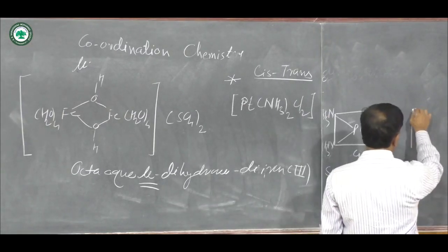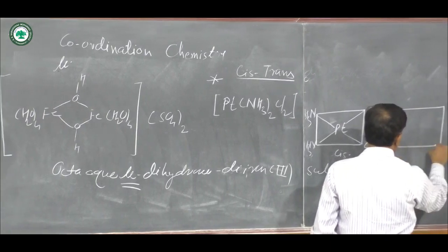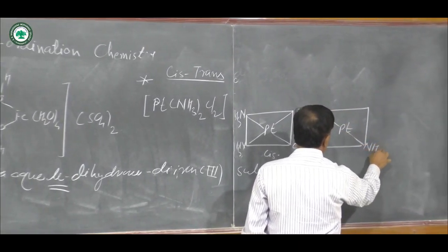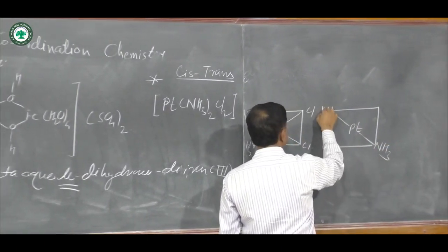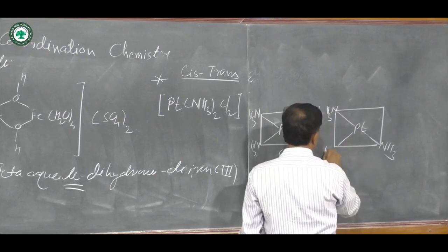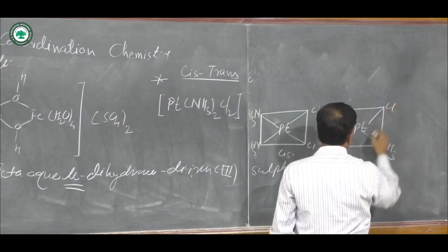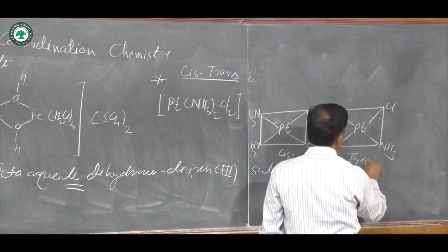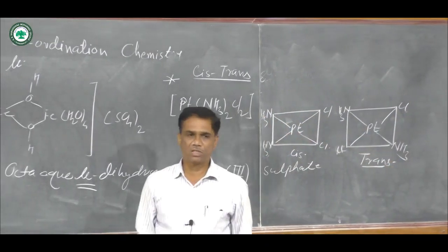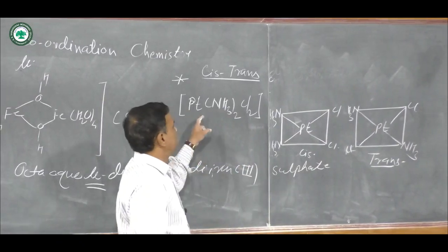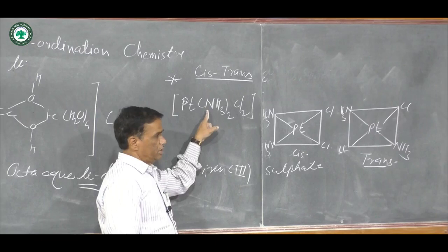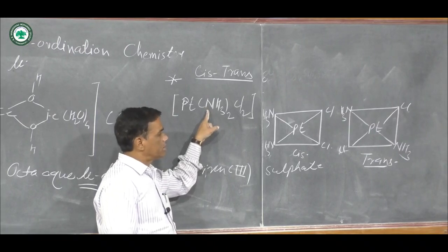In the trans form, same groups are to the opposite sides. Here the two chlorides are to the opposite side, and this is known as the trans form. So according to the arrangement of ligands, there is a nomenclature of coordination compounds.